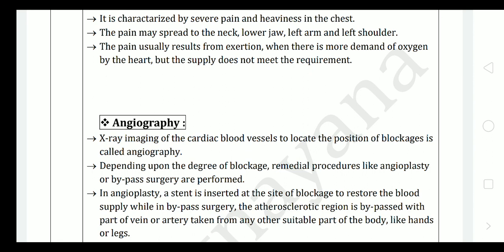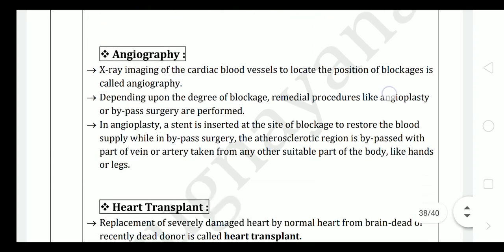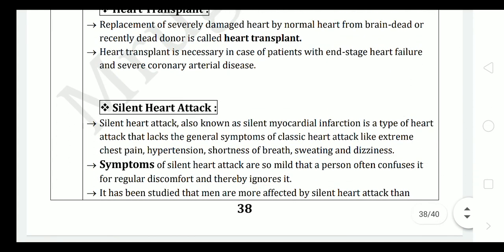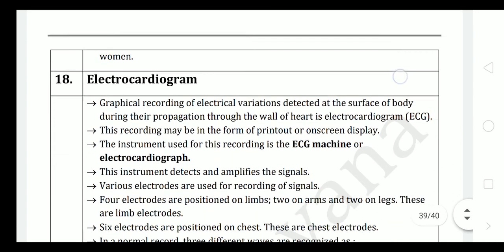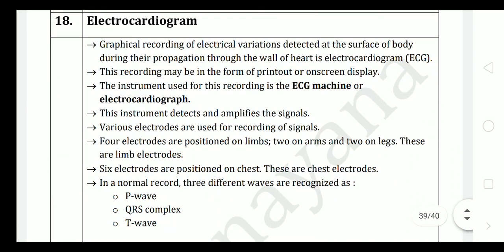Next part, that is angiography, heart transplant, silent heart attack, which are reduced from your syllabus for this year.